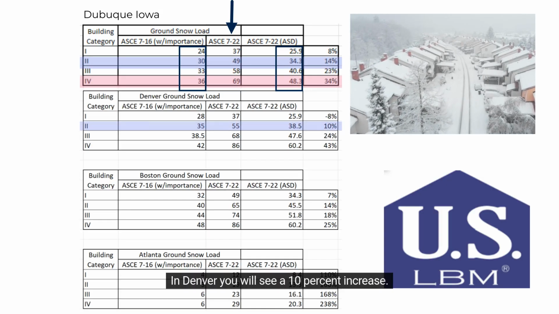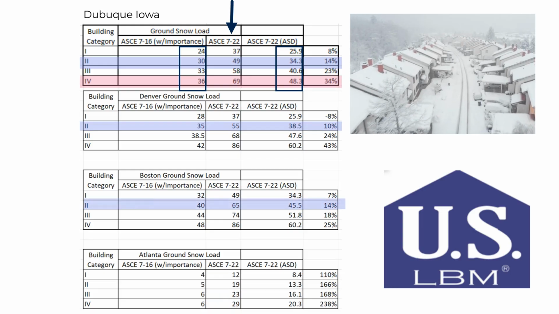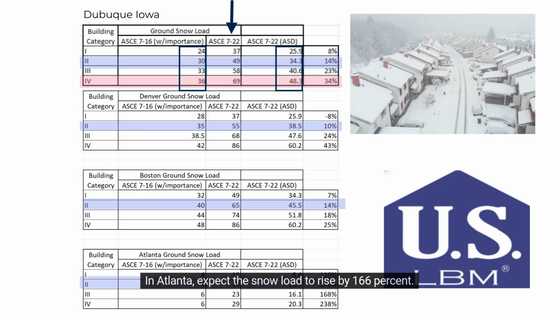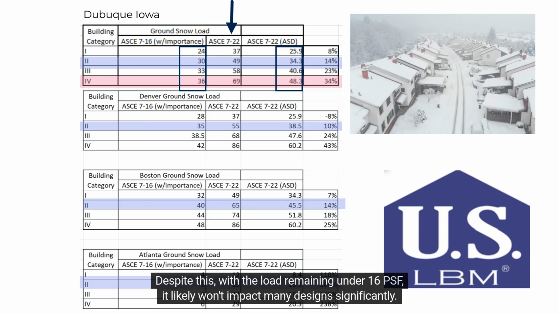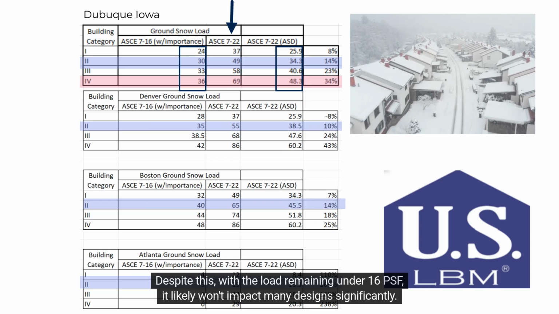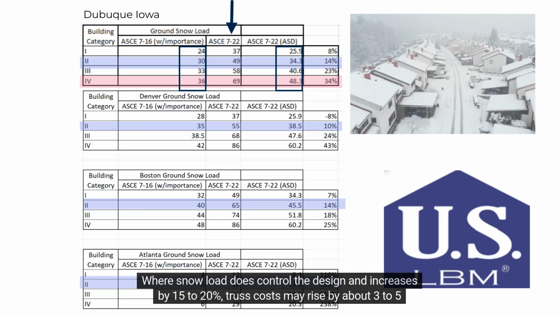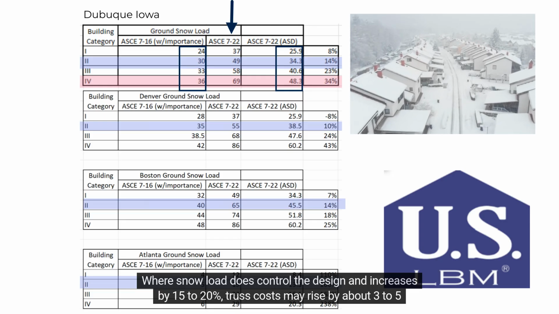In Denver, you will see a 10% increase. Boston, a 14% increase. In Atlanta, expect the snow load to rise by 166%. Despite this, with the load remaining under 16 PSF, it likely won't impact many designs significantly. Where snow load does control the design and increases by 15 to 20%, truss costs may rise by about 3 to 5%.